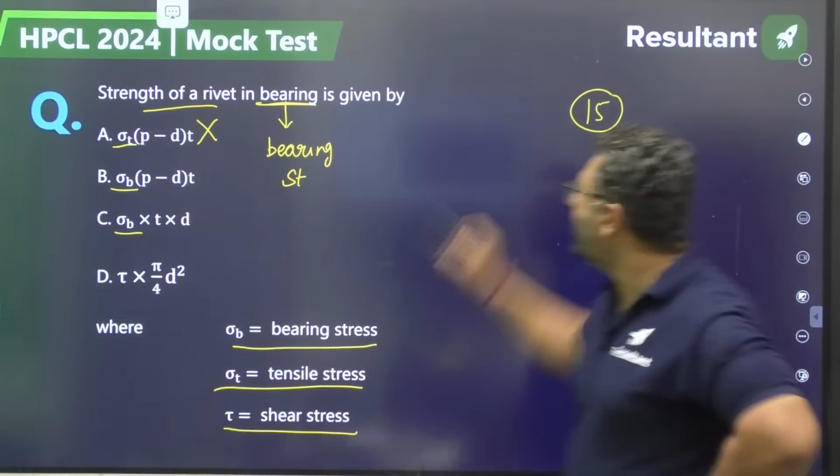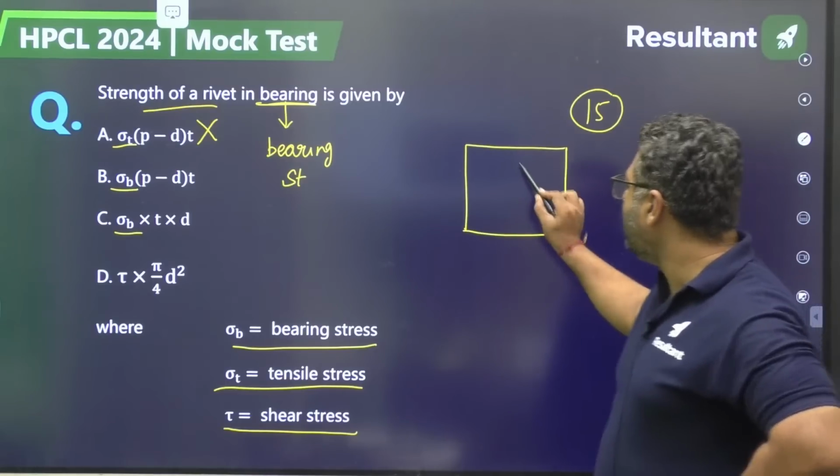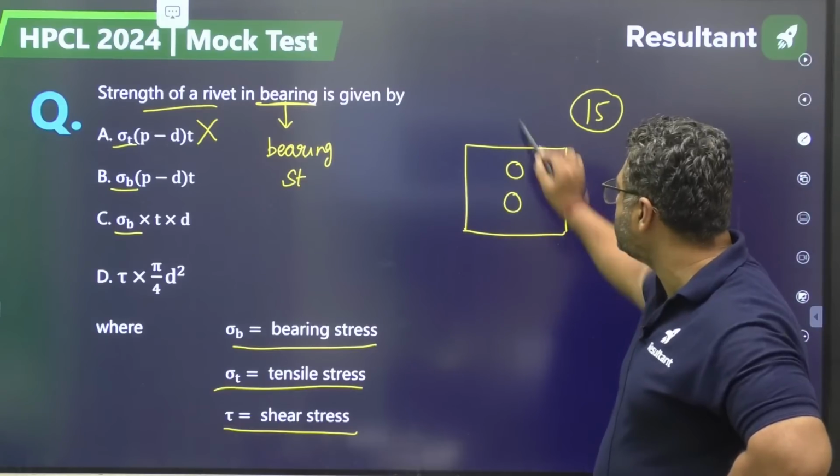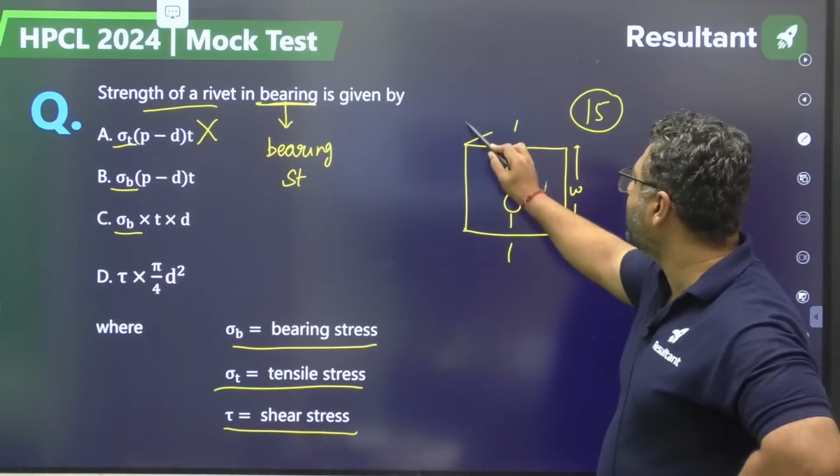When we are talking about the plate, if we have these two holes, W is the width of the plate and T is the thickness of the plate.